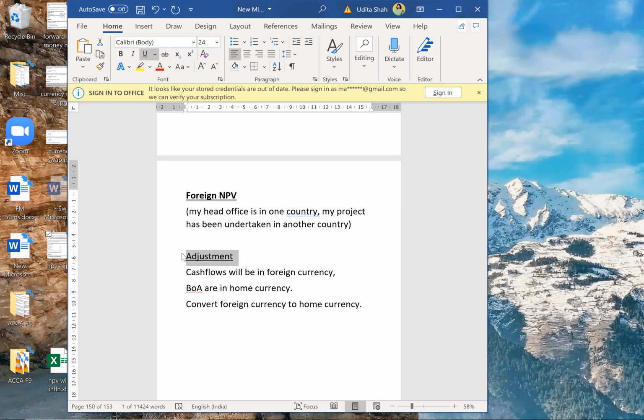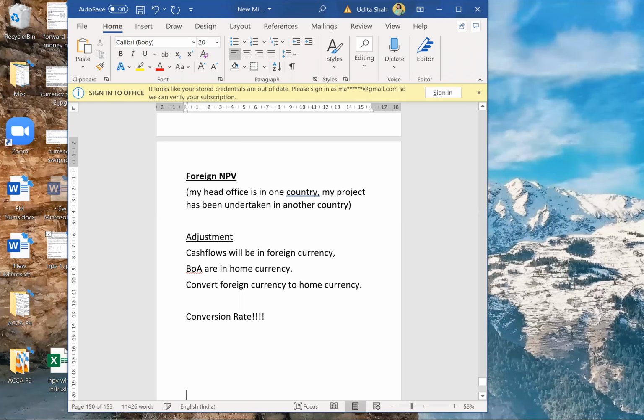For that, I'll need a conversion rate. Now, since we are doing AFM, they will not give you the conversion rate. You will have to calculate the conversion rate for each year. So let us see then.